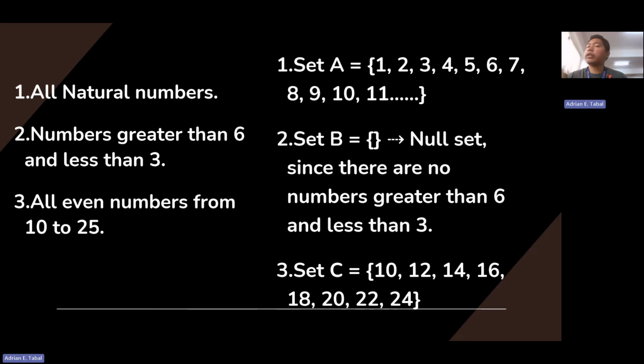So we are just going to write a curly bracket. For number 3, all even numbers from 10 to 25. Either we write every number, 10, 12, 14, 16, 18, 20, 22, 24, or we can use the dot, dot, dot in the middle. So we can have 10, 12, 14, dot, dot, dot, 22, 24.